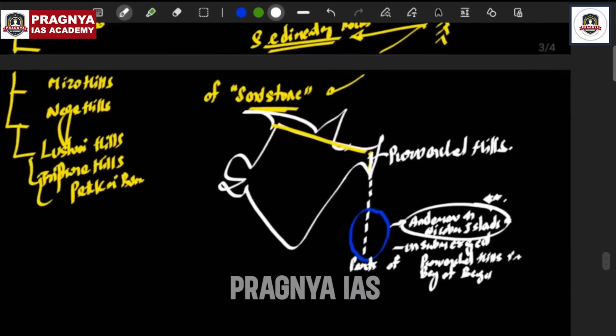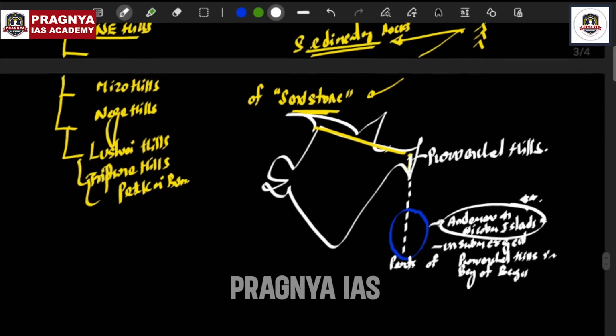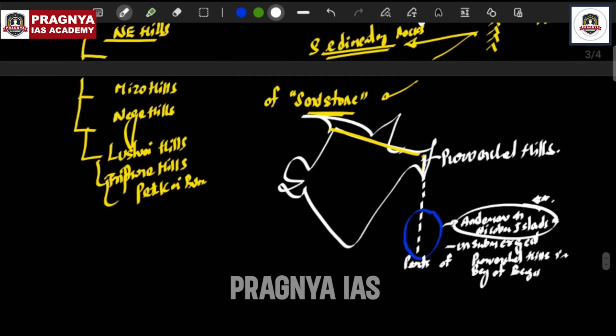In the next class I will try to conclude this chapter, and for the classes I take for NCERT class 9 geography, I will restrict myself completely to that book's content.